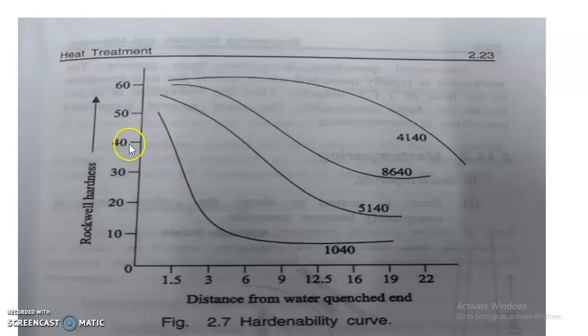In the curve, the Rockwell hardness near the quenched end, at 1.5 mm distance, is very high because it is quenched. At 3 mm, it decreases very gradually, and after 6 mm it becomes flat. Like that, for 5140 steel, the Rockwell hardness is greater, and it reduces gradually from the quenched end and becomes flat.